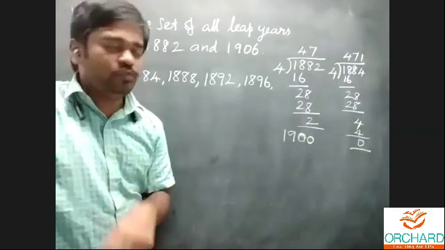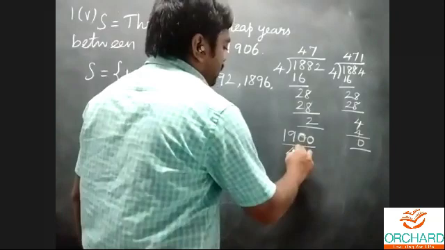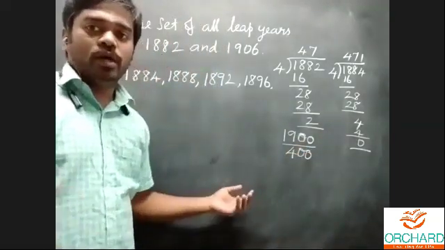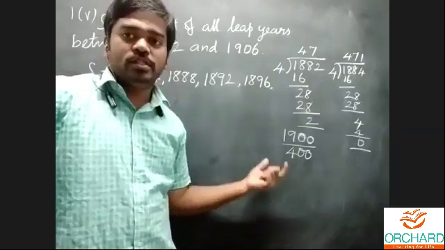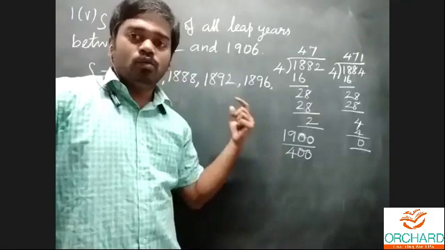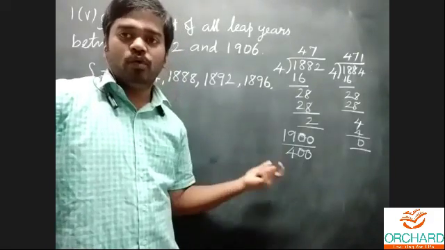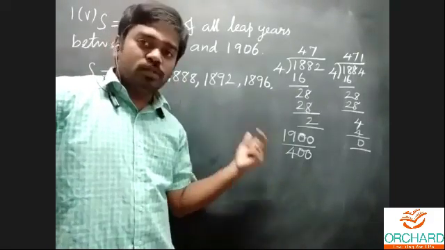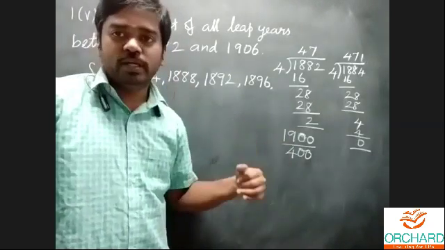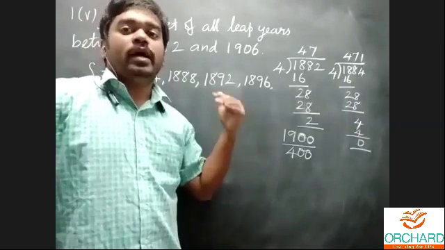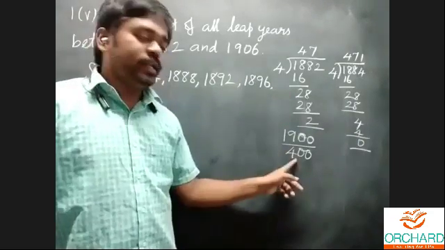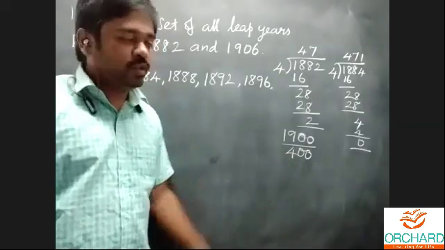What does the different idea mean? The centuries must be divided by 400. It may be the 1000 century or 2000. We can check for the centuries: 1000, 1100, 1200, 1300, 1400, 1500, 1600, 1700, 1800, 1900, 2000, 2100. For these centuries, we must check whether they are divisible by 400.